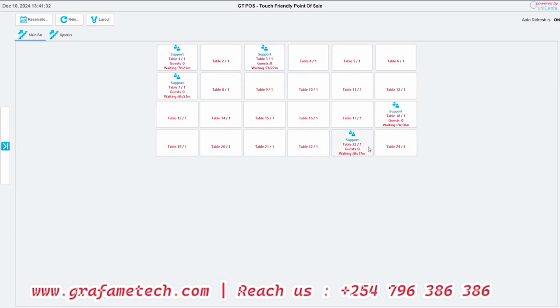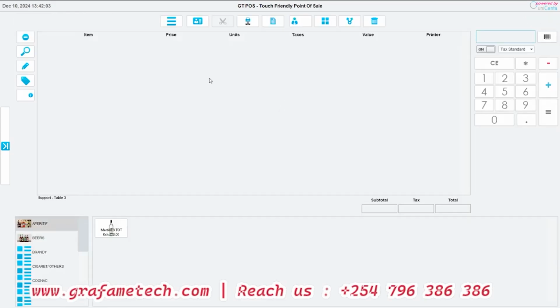As you can see, let's say this is the waiter. These others are blank tables. The moment you are placing a new order and you click a blank table, it will activate this feature, showing that a certain waiter, cashier or user currently has a pending bill that has not been sorted. Let's say we want to clear this bill. We can clear it. Maybe this one is blank. Sorry about that.